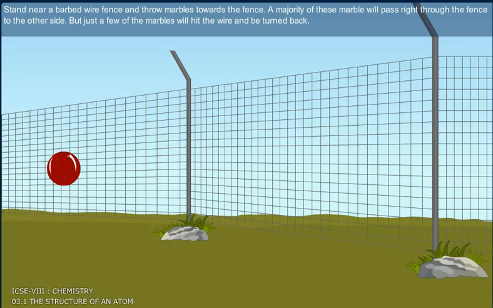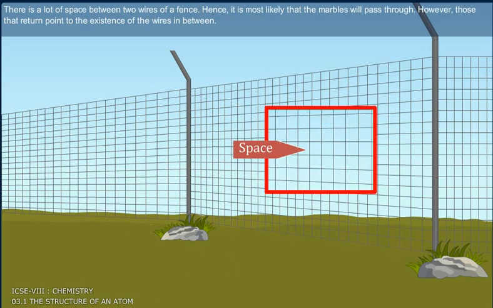To understand this theory, let us carry out the following activity. Stand near a barbed wire fence and throw marbles towards the fence. A majority of the marbles will pass right through the fence to the other side. But just a few of the marbles will hit the wire and be turned back. There is a lot of space between two wires of a fence. Hence, it is most likely that the marble will pass through. However, those that return point to the existence of the wires in between.